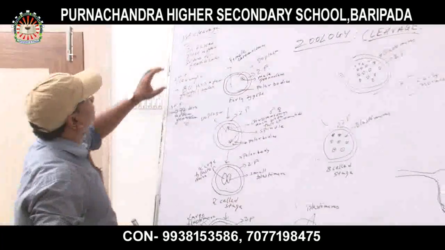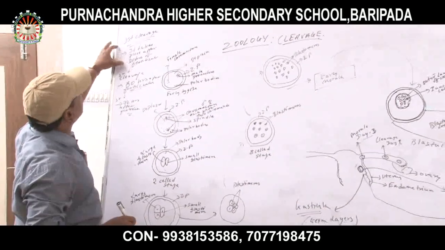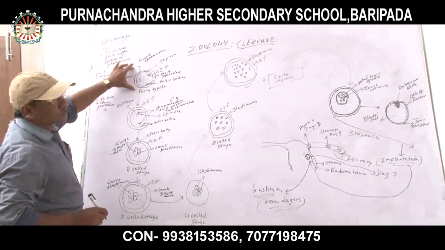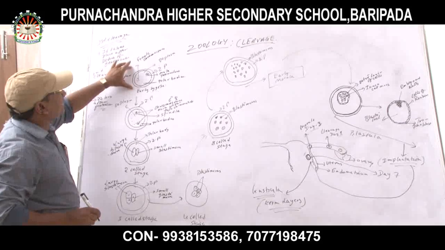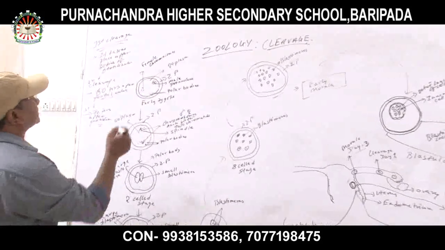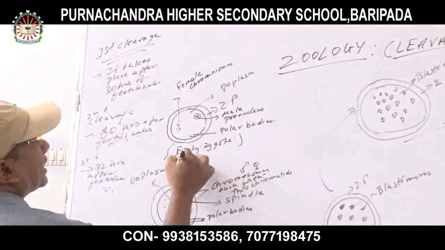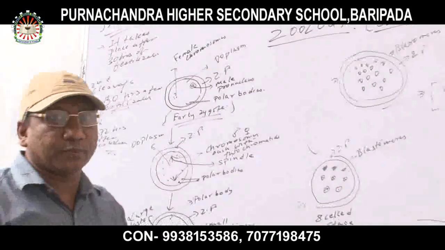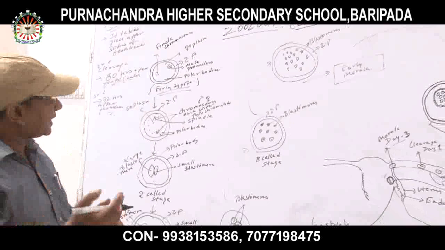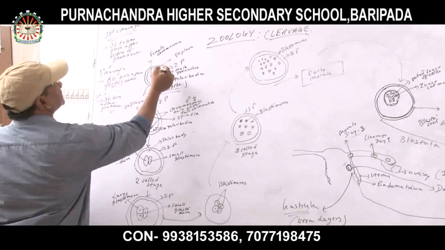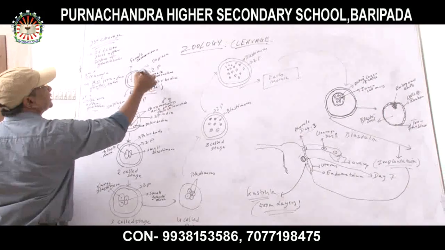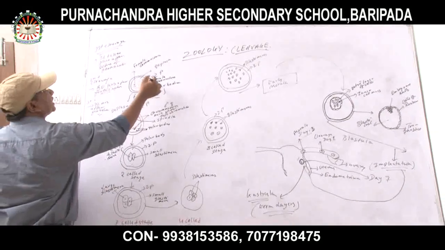So what happens in the first cleavage? It takes place after 30 hours of fertilization. After the fusion of male and female gametes, it forms the zygote. Now see, this is the structure of the early zygote. As we know, the fusion of male and female pronuclei forms the zygote. This is the outer layer, and this is the structure of the ovum. Inside it the zygote is forming.